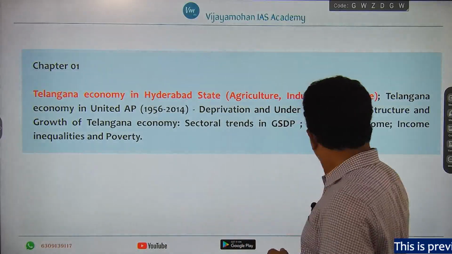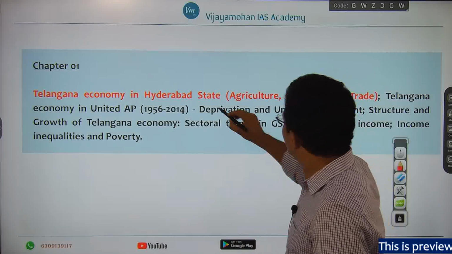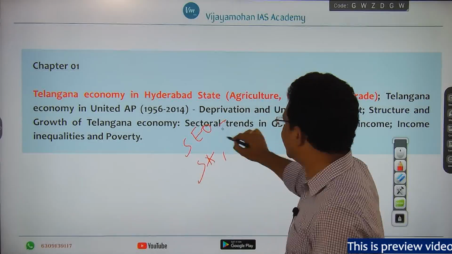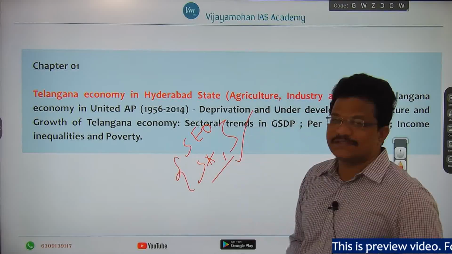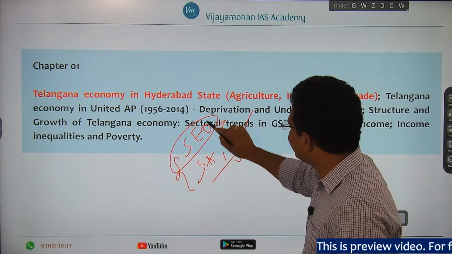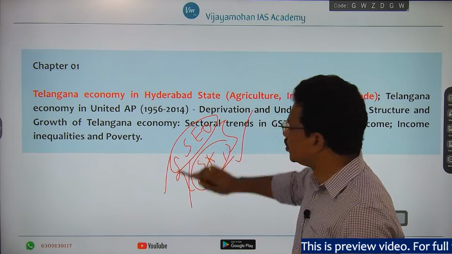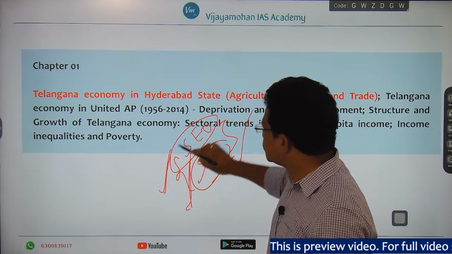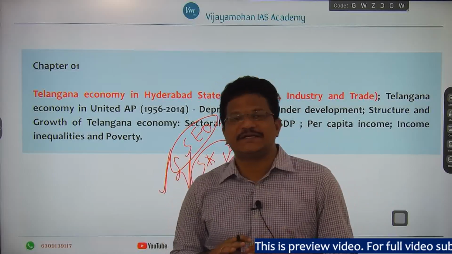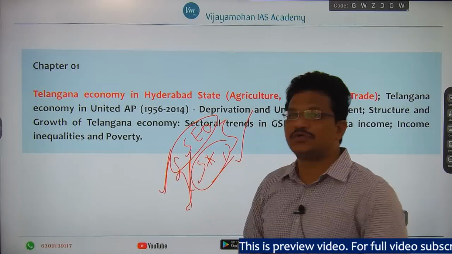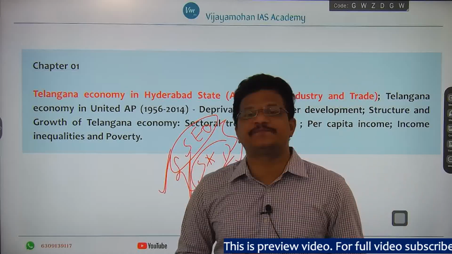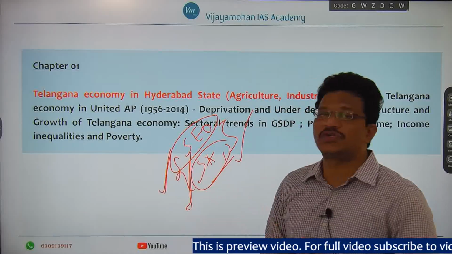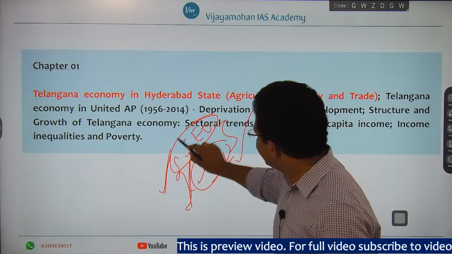Here I want to tell you about the Socio-Economic Outlook of Telangana and the Statistical Abstract of Telangana. There is a slight time lag between the data given in these 2 sources. If you observe deeply, there is a statistical difference between these 2 sources. So you have to be very wise and very particular about which source you want to use.